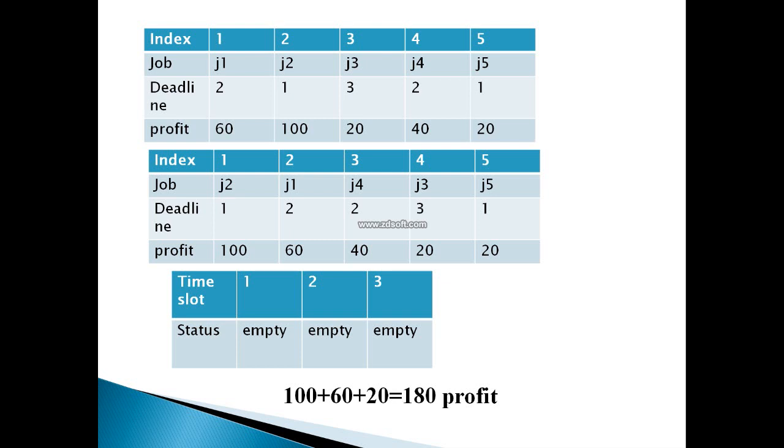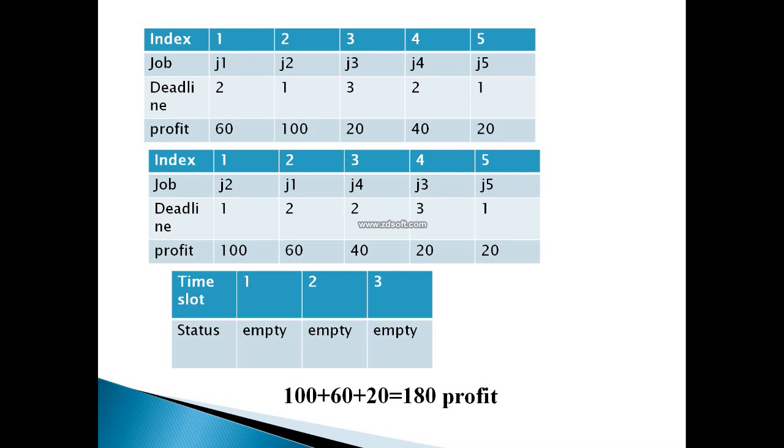Now I have only one time slot remaining, that is time slot number 2. Now I need to choose between J1 and J4. Since J1 gives me 20 more profit than J4 with the same deadline, I will put J1 into time slot number 2, and here I have the total profit 100 plus 60 plus